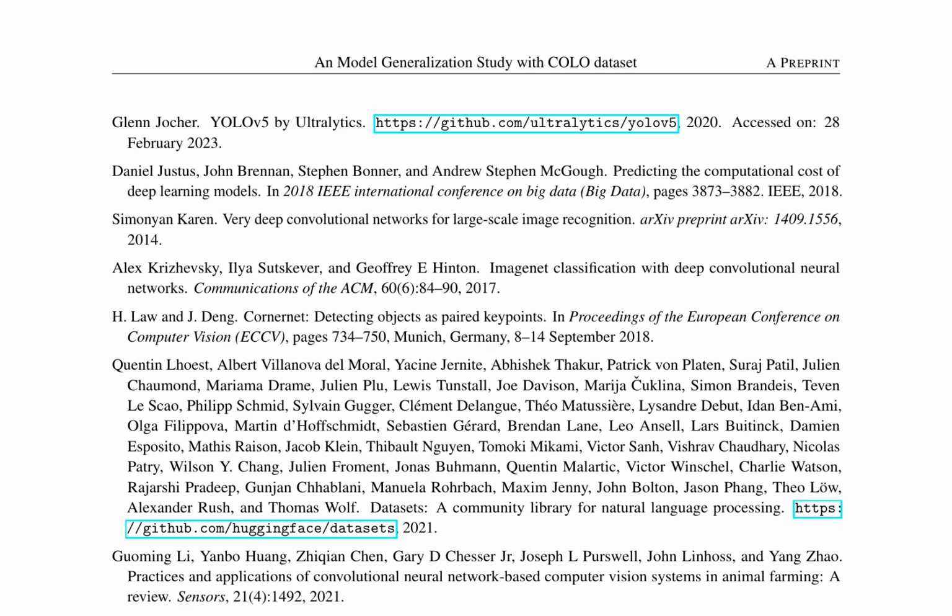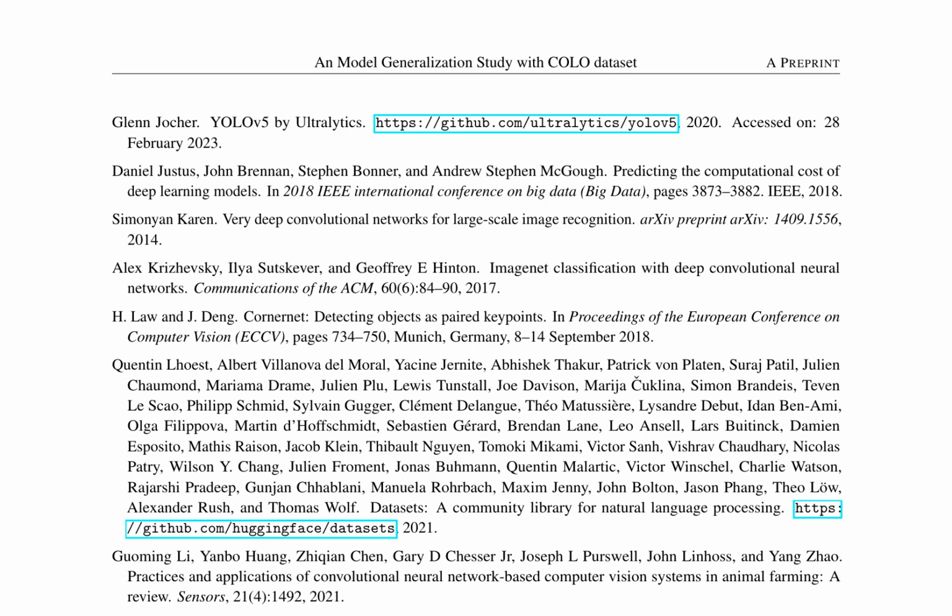The paper discusses a model generalization study using the COLO dataset, focusing on the application of deep learning models in precision livestock farming. It highlights the importance of object detection and segmentation in animal farming, particularly for tasks such as posture detection and tracking of individual animals. The authors emphasize the need for robust and efficient algorithms that can handle large datasets and provide accurate results.